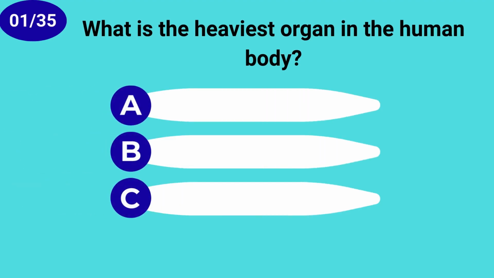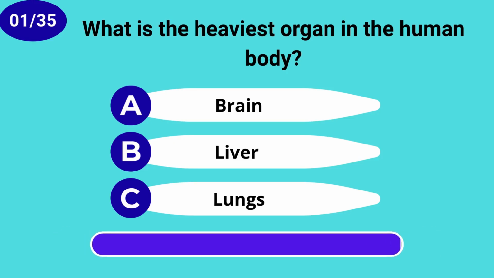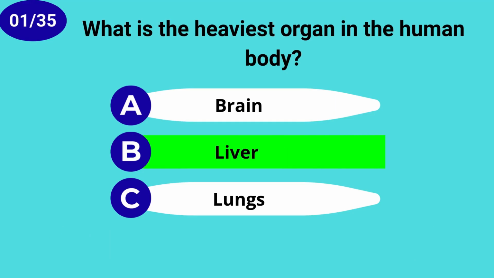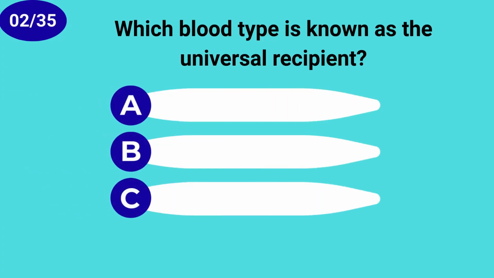What is the heaviest organ in the human body? Liver. Which blood type is known as the universal recipient?